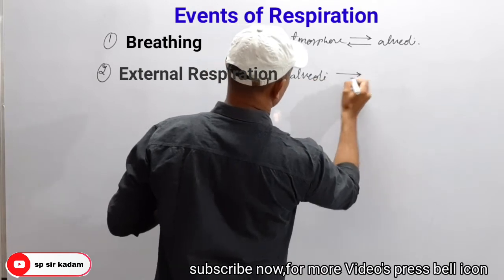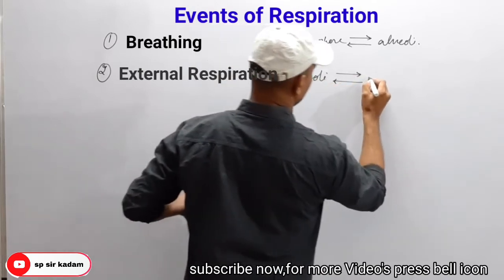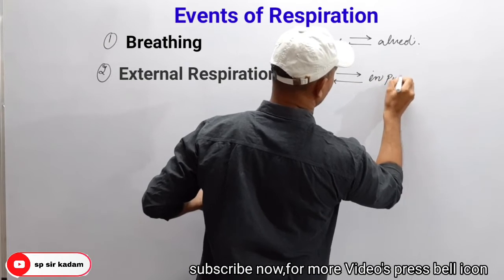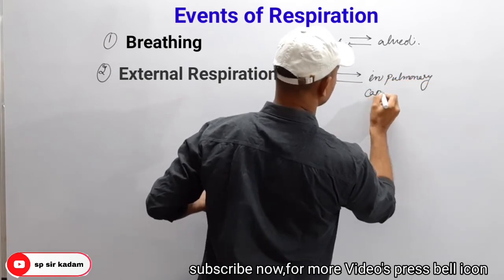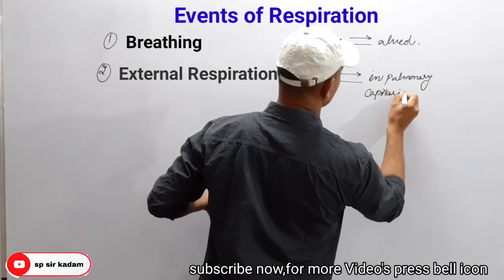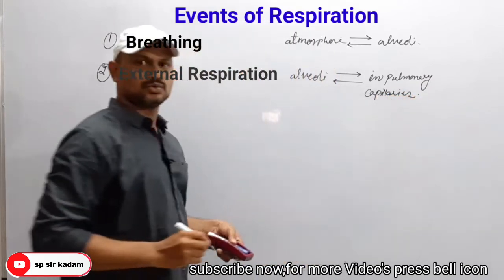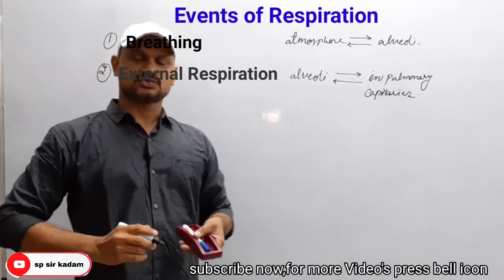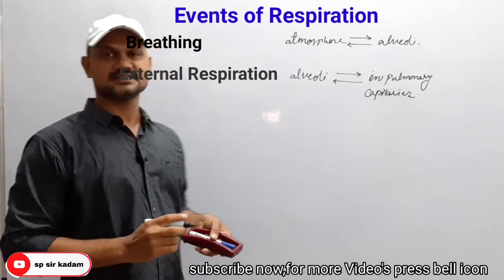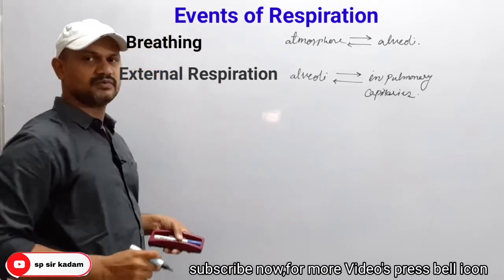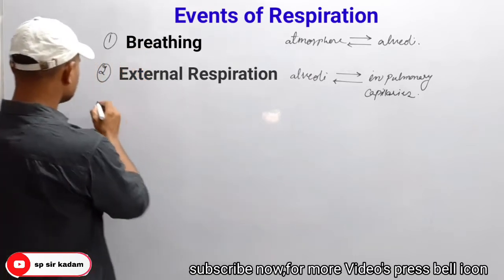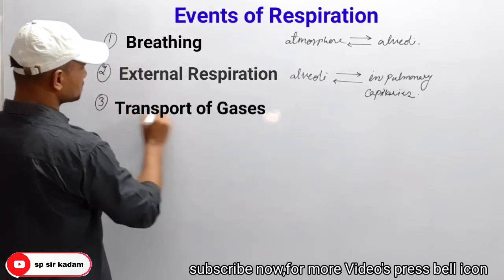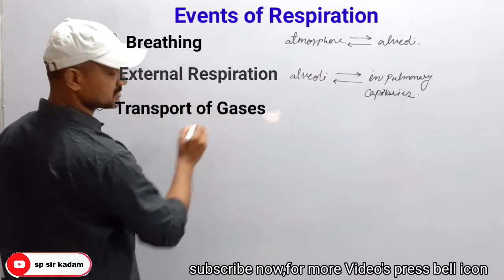Between alveoli and blood in pulmonary capillaries, through the alveolar membrane. It is the second step. We can call it external respiration. Then the third step, transport of gases.